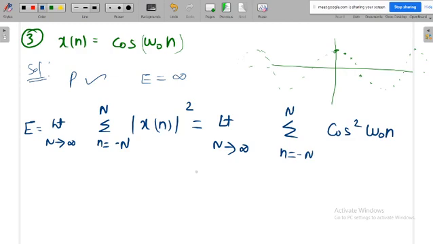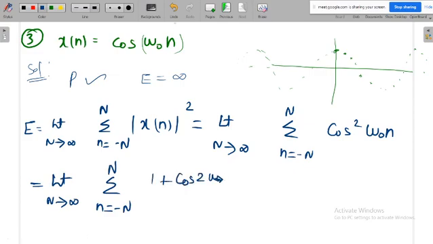Again, cos square theta is equal to 1 plus cos 2 theta by 2. So limit n tends to infinity, summation from minus n to n of 1 plus cos 2 omega naught n, divided by 2.